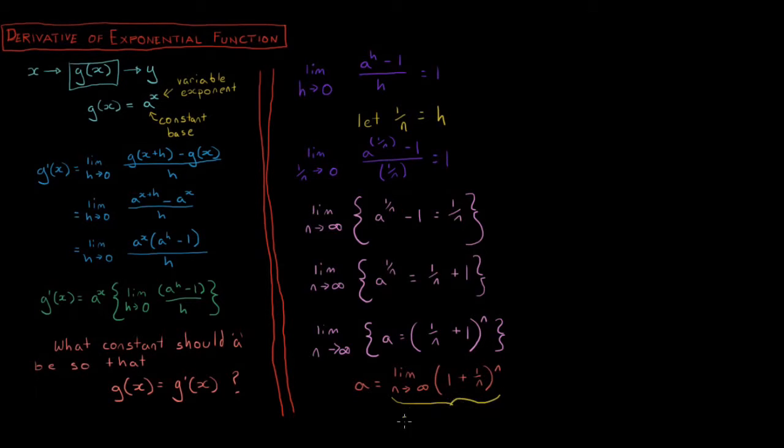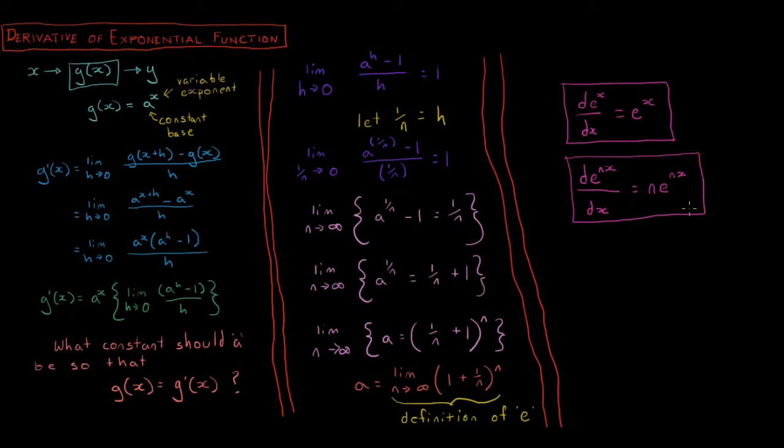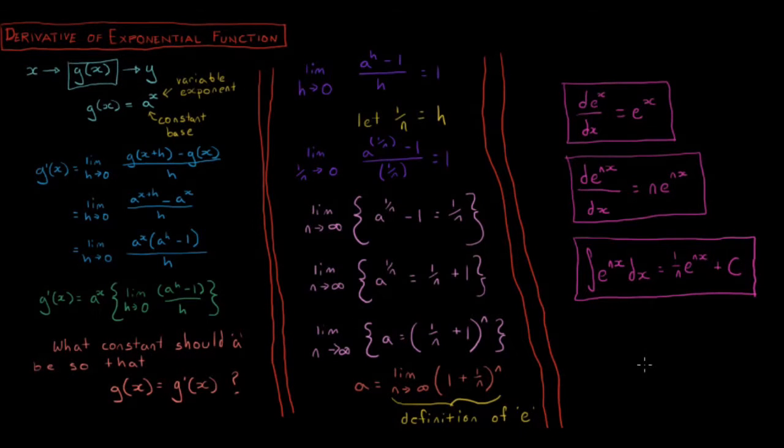We have shown that if we want an exponential function to be equal to its own derivative, then Euler's number must be the base of that function. Similarly, we could show that the derivative of e to the nx with respect to x is n times e to the nx, and the antiderivative of e to the nx times dx is equal to 1 over n times e to the nx plus c.